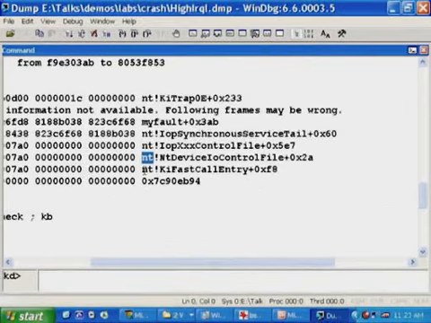Probably not that. Kernel, not us. Kernel, not likely. Third-party driver, that's probably it. And then it will pick that as the probably caused by. And it does actually say probably caused by,